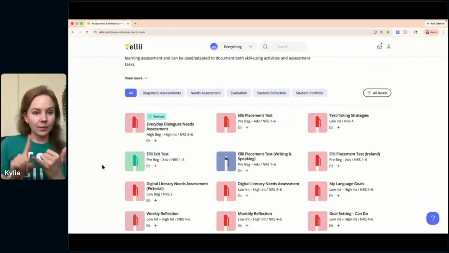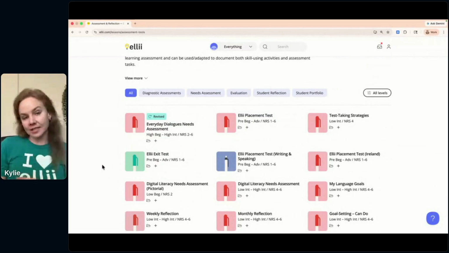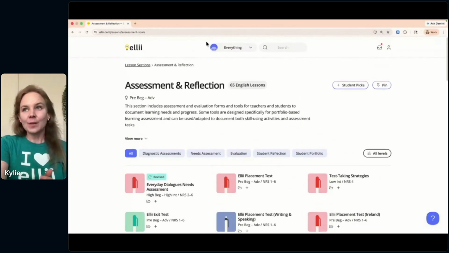These are available as a PDF printable or can be assigned digitally in the platform. So I know that question comes up quite a bit. So that's a bit about content.